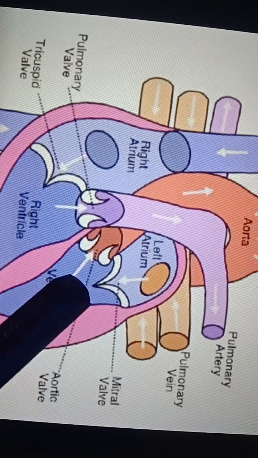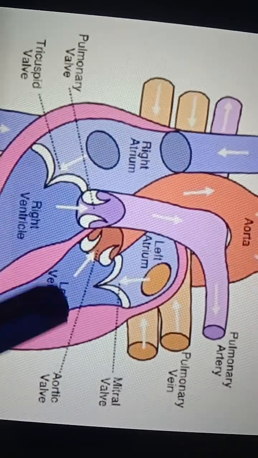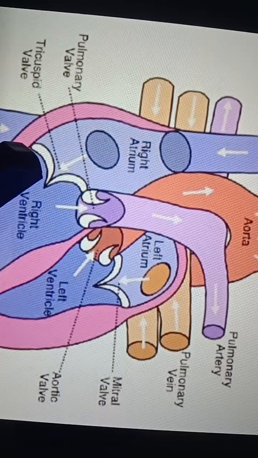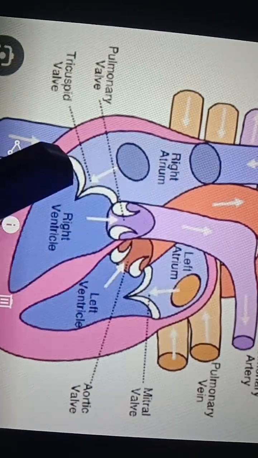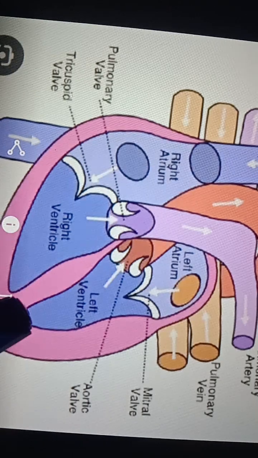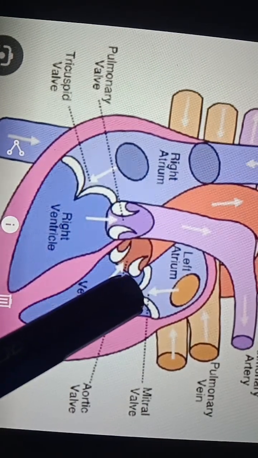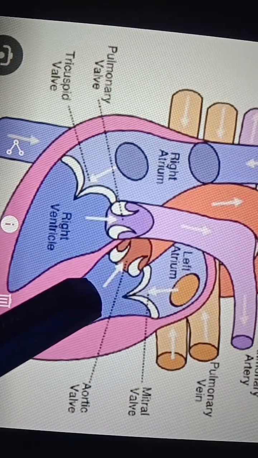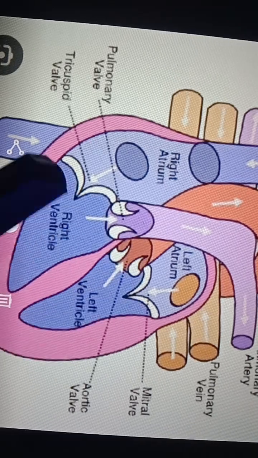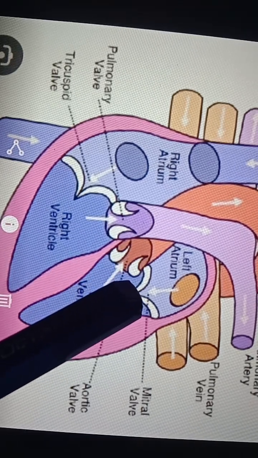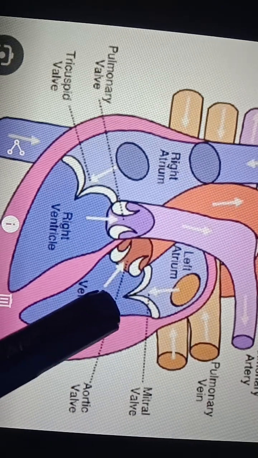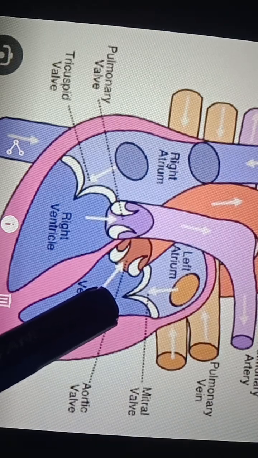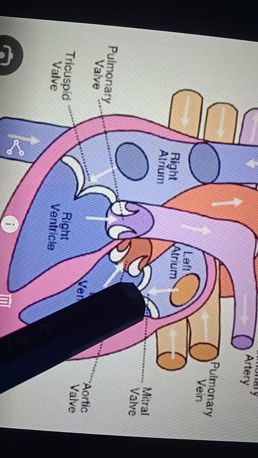If you imagine that there are no valves here, blood may go in reverse also. To stop the reverse flow of blood, these two valves, the tricuspid valve and the bicuspid valve, close very sharply with a high sound. Whenever the ventricles start contracting, these two valves close very sharply. That time we hear one sound, that is lub. We have a lub-dub sound, right? One is high, the second one is somewhat low. So that sharp sound comes under the lub sound.